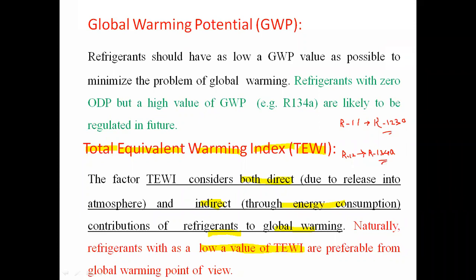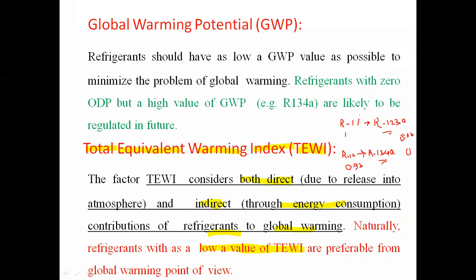Out of that, R134A refrigerant has an ozone depletion potential value of 0, and R123A has an ozone depletion potential value of 0.02, whereas R11 had an ozone depletion potential value of 1, and R12 had an ozone depletion potential value of 0.92.